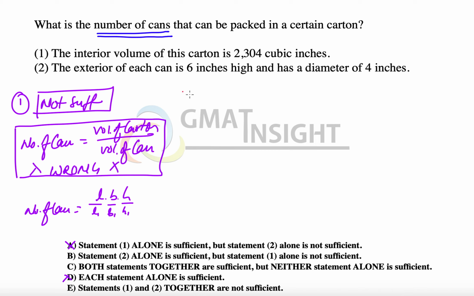Now let's check the second statement, which says that the exterior of each can is 6 inches high and has a diameter equal to 4. So diameter is equal to 4, height is equal to 6, but we have no idea about the dimensions of the carton. Therefore, we say that this statement alone is as well not sufficient.